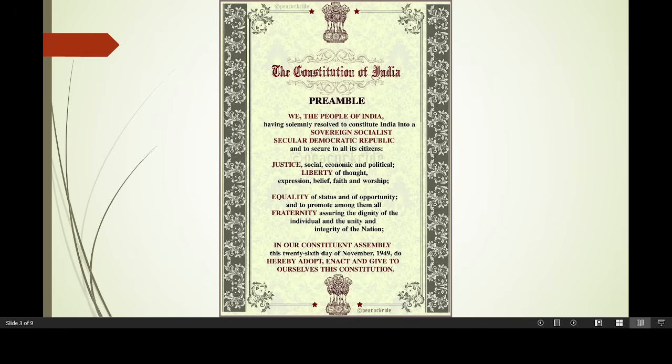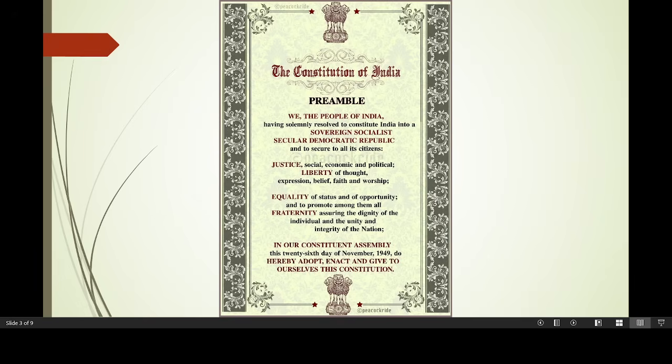So it starts like: We, the people of India, having solemnly resolved to constitute India into a sovereign, socialist, secular, democratic republic and to secure to all its citizens: justice, social, economic and political; liberty of thought, expression, belief, faith and worship; equality of status and of opportunity; and to promote among them all fraternity, assuring the dignity of the individual and the unity and integrity of the nation.